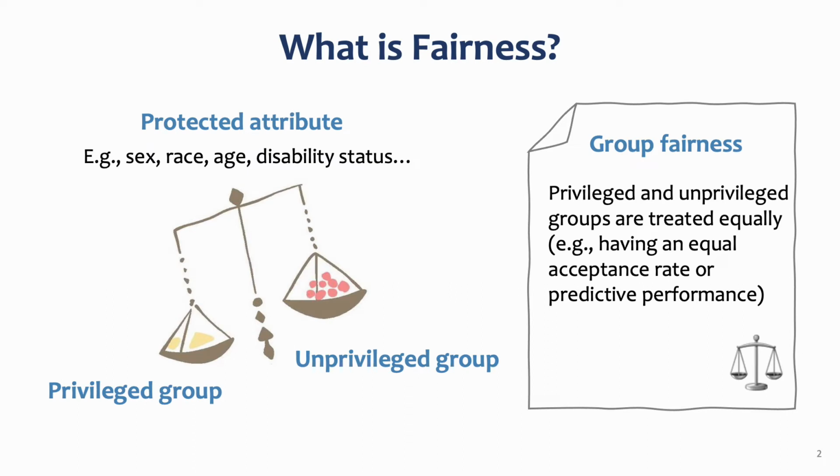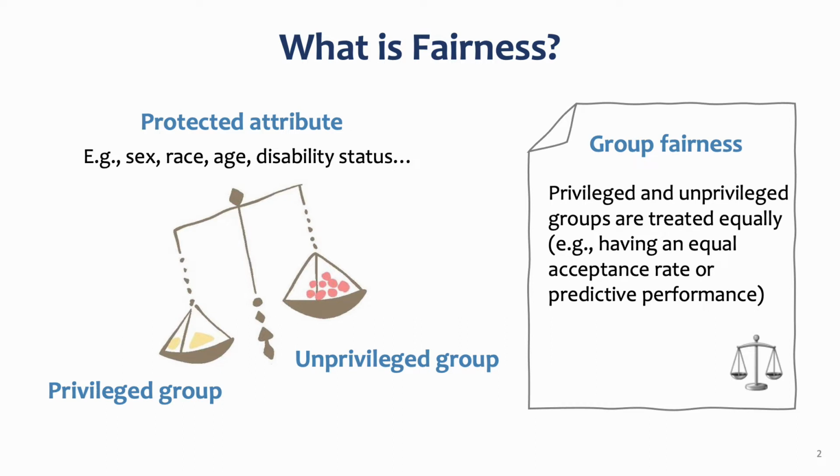Let's start with background knowledge. Machine learning software needs to protect some human attributes against unfairness, such as sex, race, and so on. Based on a protected attribute, a population is divided into privileged and unprivileged groups. Compared to the privileged group, members in the unprivileged group are often at a disadvantage. For example, in the hiring process, the male group is often privileged, while the female group is unprivileged.